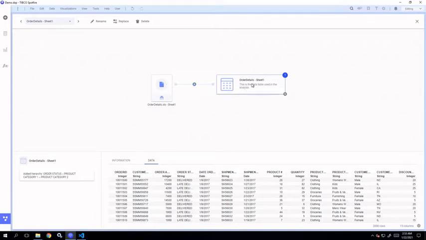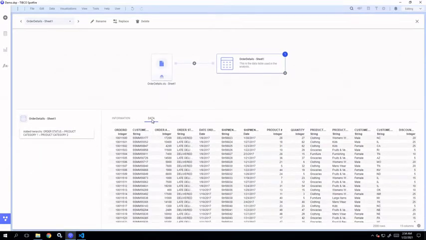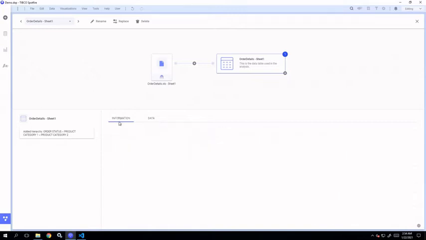So you just have to click on the data table name, like here, order details sheet 1. You will be able to see if any kind of transformation has been applied to this particular data table. Everything will be listed here. So the data connected to this particular data table is here.